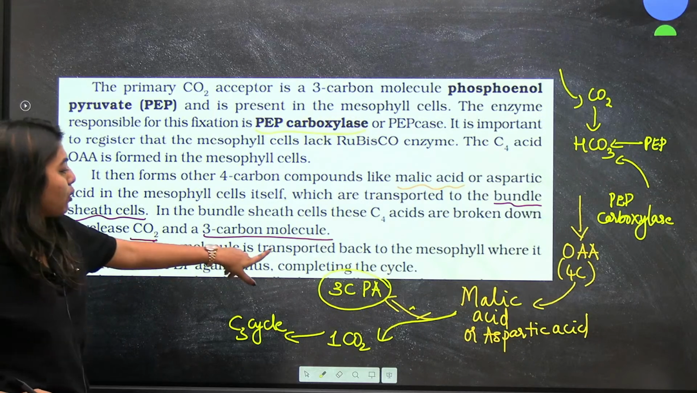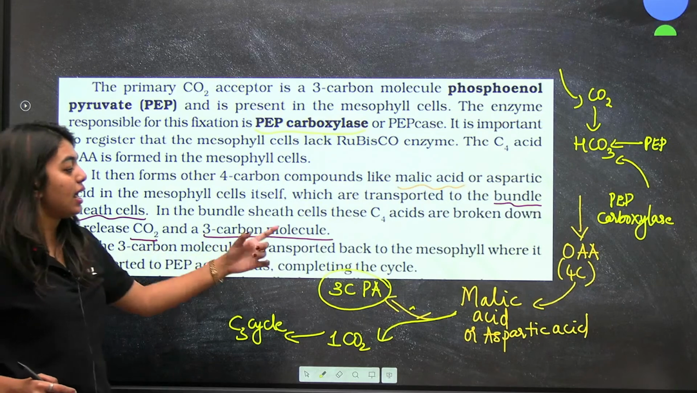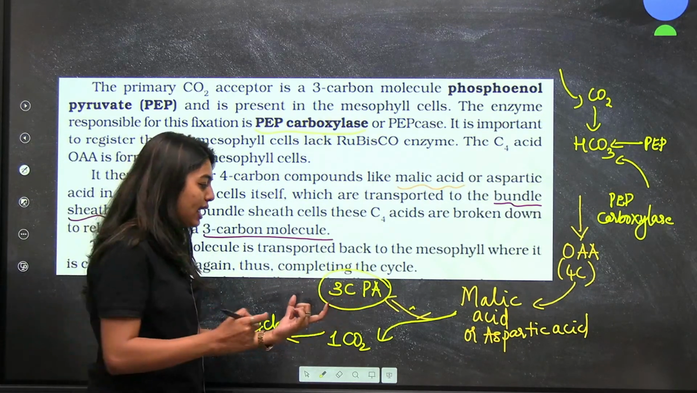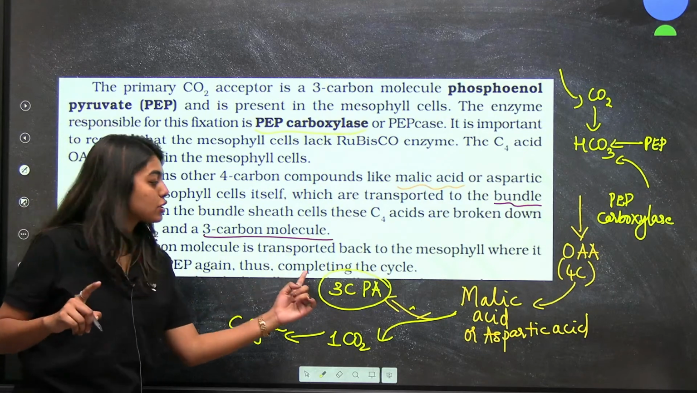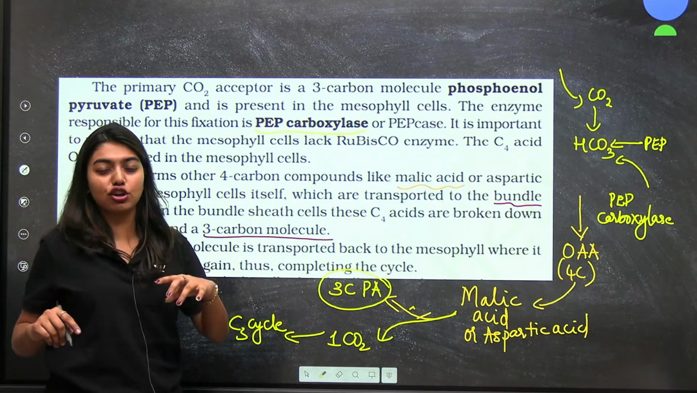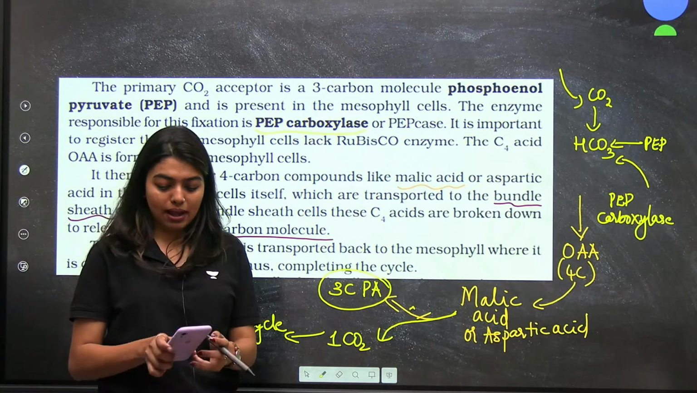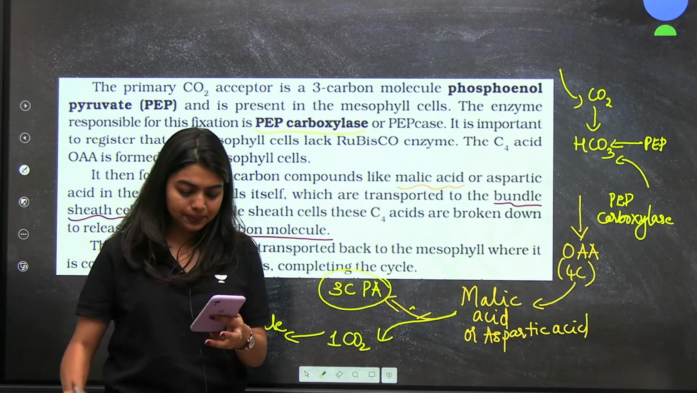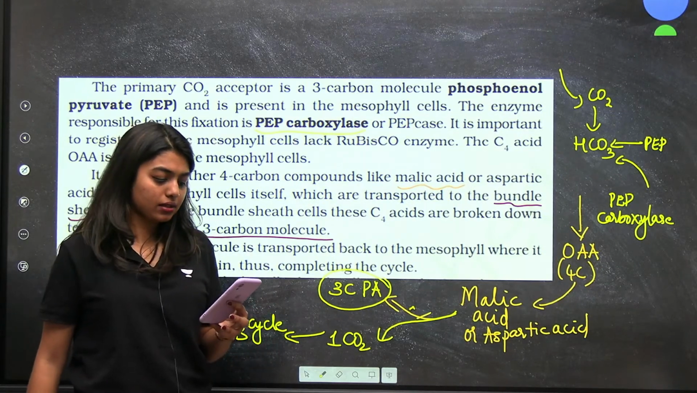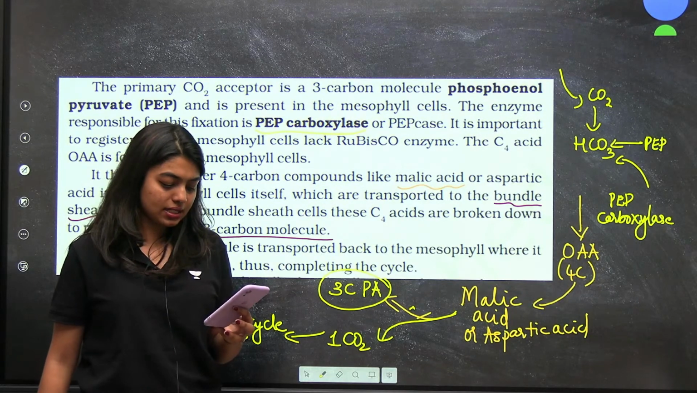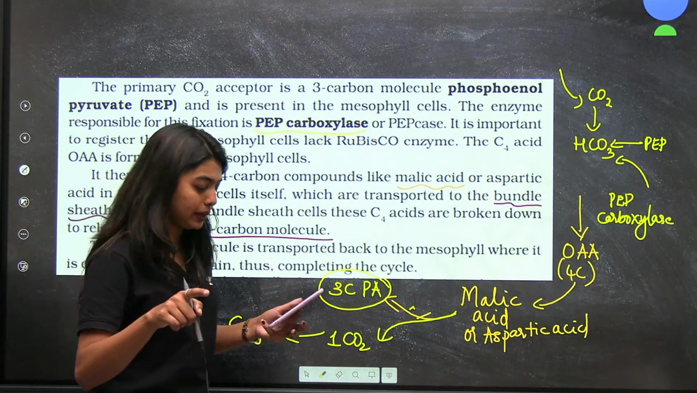Now, this 3-carbon molecule is transported back to the mesophyll, where it is converted to PEP again. Now, students, how many of you connect this with our Calvin cycle? One thing is going back for regeneration of RuBP. Who is that? Quickly let me know. Fast. Who is going back for regeneration of RuBP?